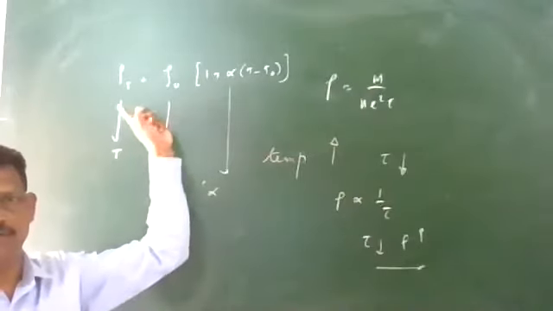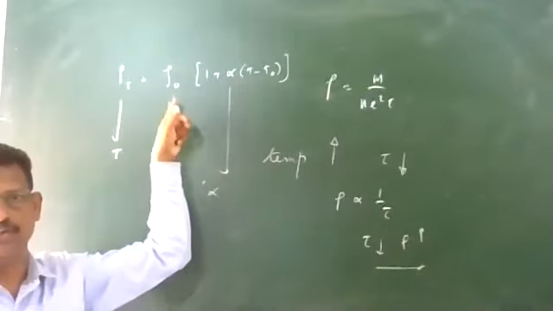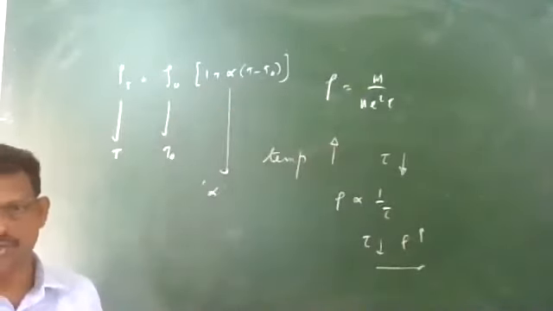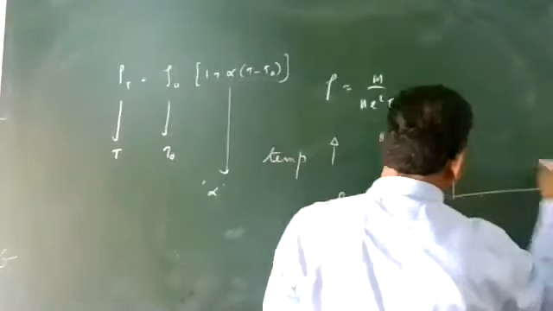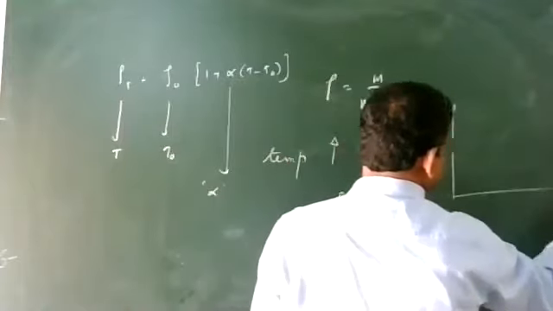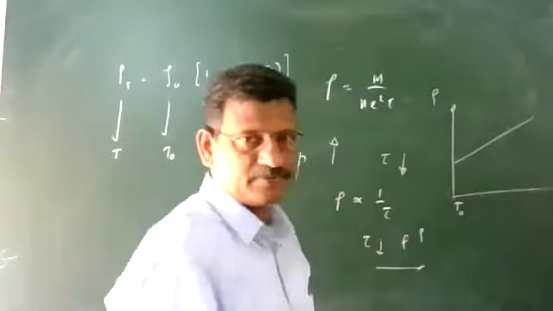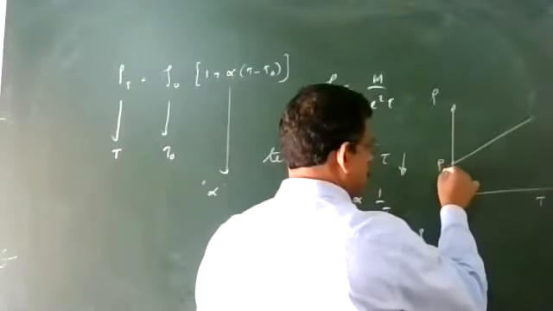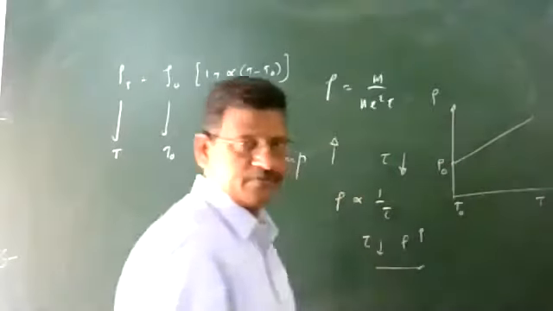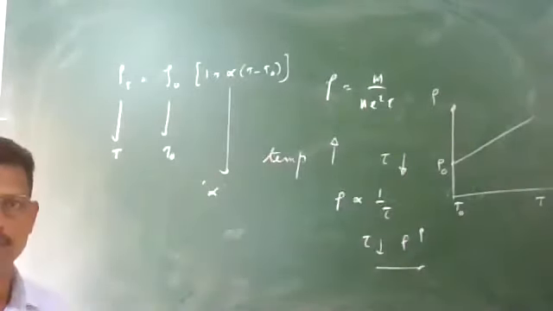Variation of resistivity with temperature for a metallic conductor: rho at any temperature is rho 0 into 1 plus alpha (T minus T naught). So this is an important graph, resistivity with temperature. The graph will be a straight line, and this is the reference temperature T naught. This will be equal to rho at reference temperature. At reference temperature, there may be resistivity. After that, it increases with temperature. This is the variation.